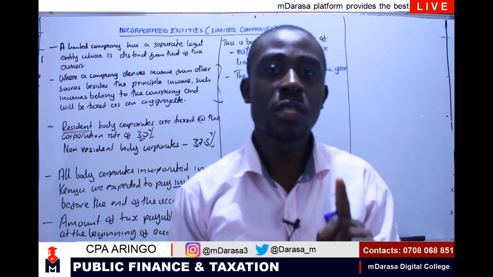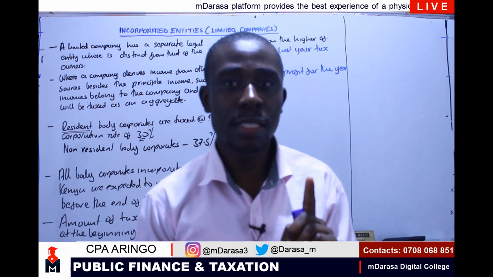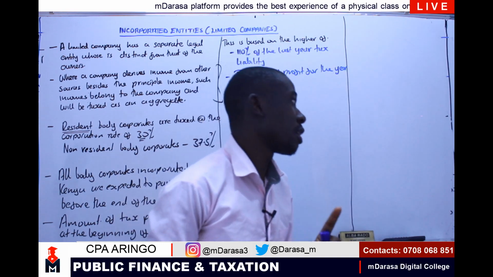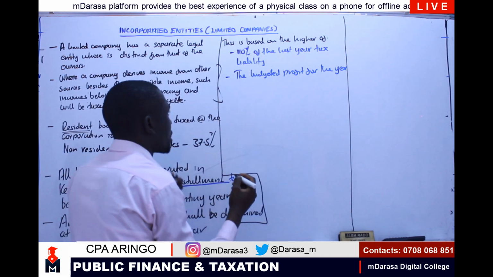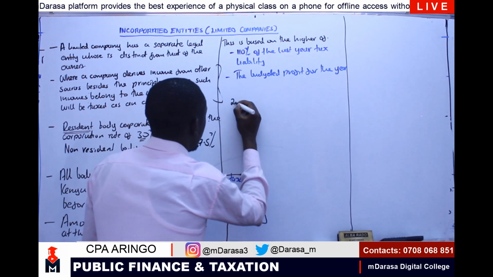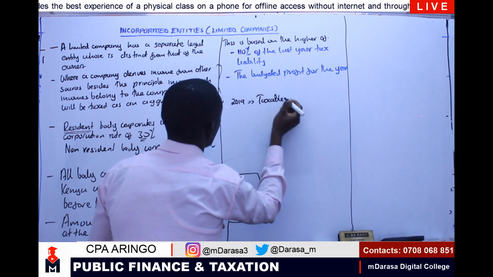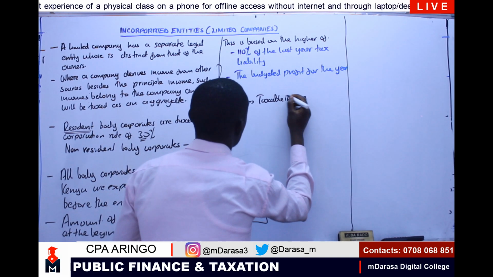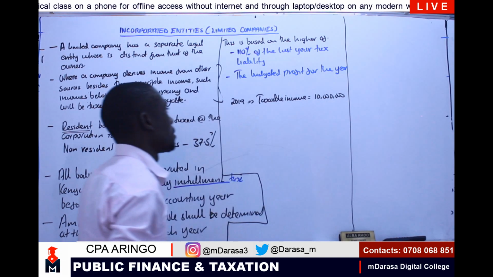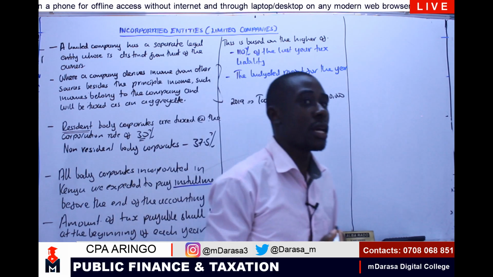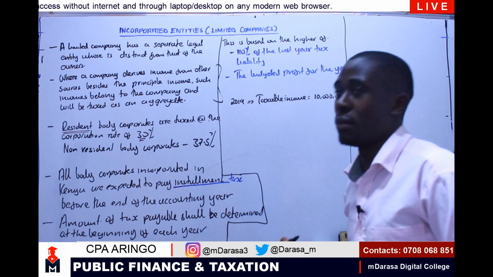Remember, this is not only for the purpose of us doing examinations, but also to assist us to understand this concept in a practical manner. So we are saying 110%, assuming that in 2019 our taxable income was how much? 10 million. That was our taxable income in 2019, assuming it was a figure of 10 million.